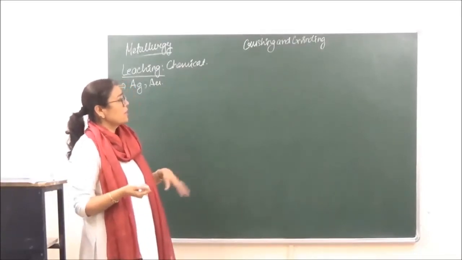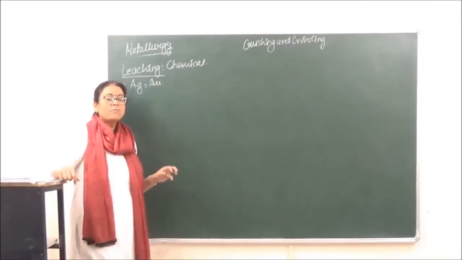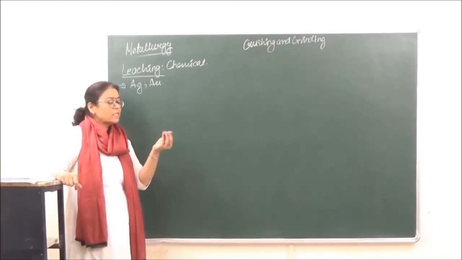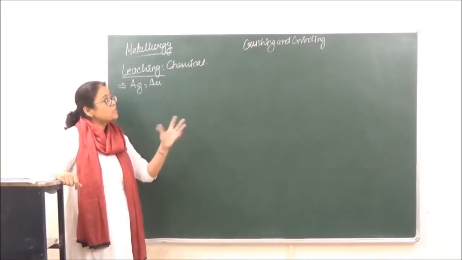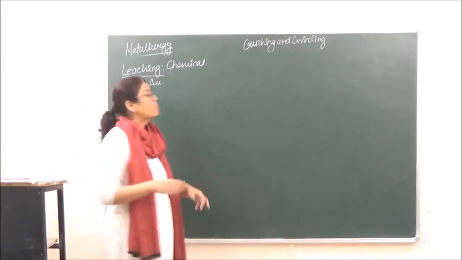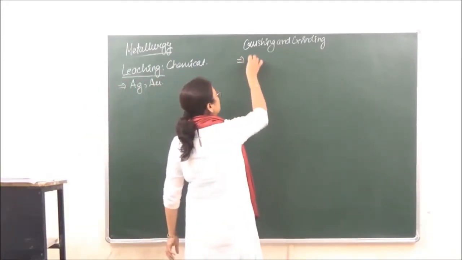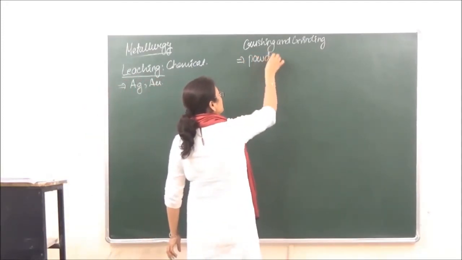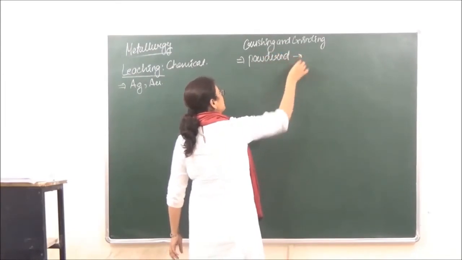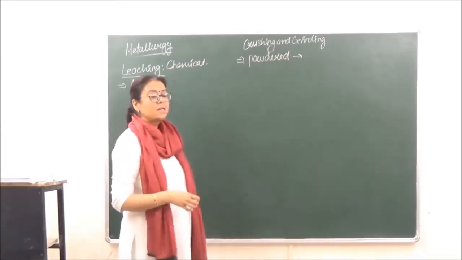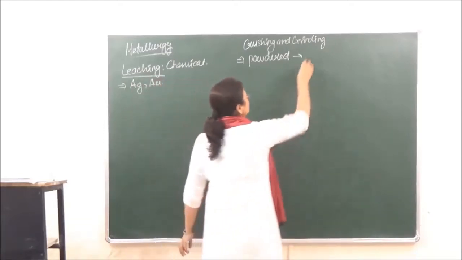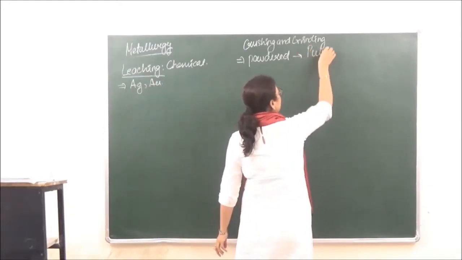So once we have crushed or ground the ores, after that what is going to happen? We get small pebbles. Then those small pebbles further have to be converted into powdered form. And this method of converting the pebbles into powder form is known as pulverization.